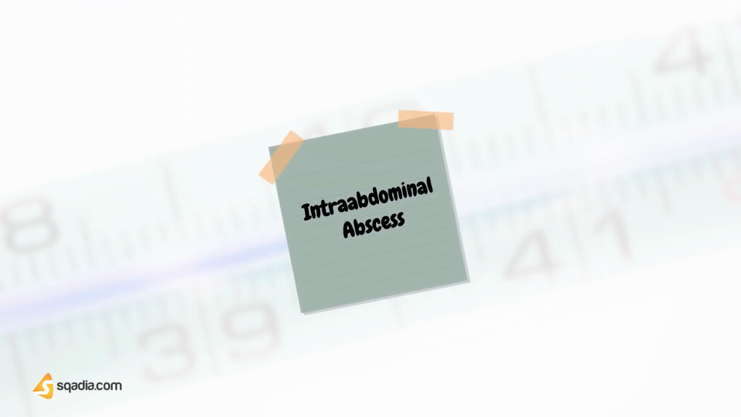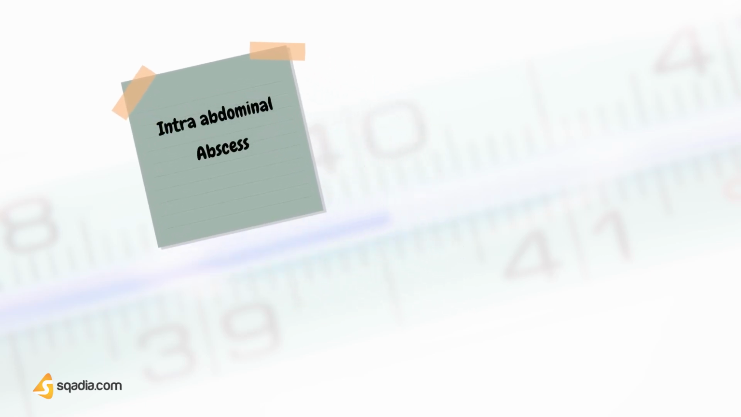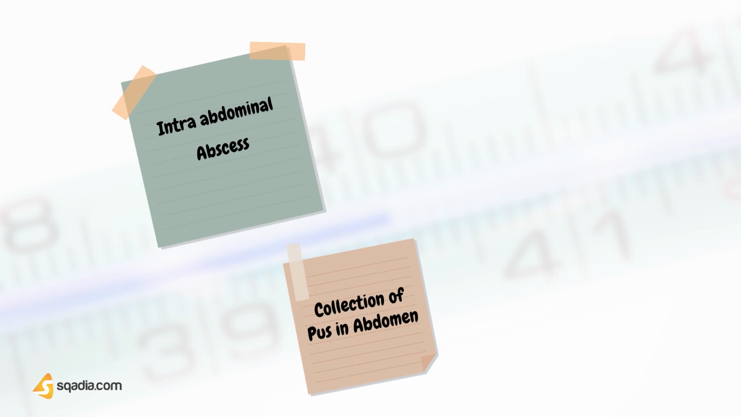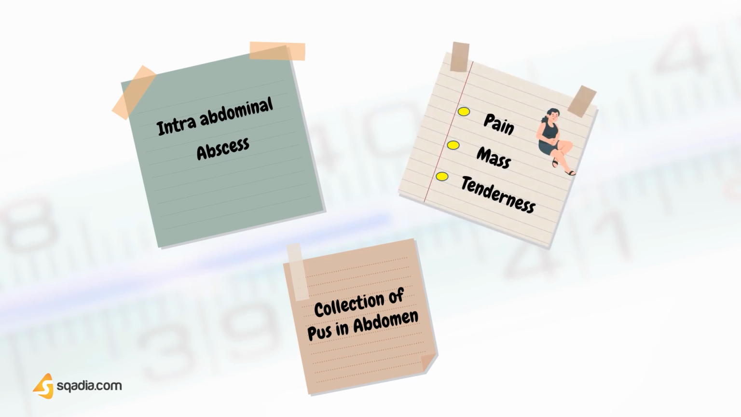Moving to the third serious and less common cause of fever in adults: intra-abdominal abscess. What is an intra-abdominal abscess? Due to infection, there is a collection of pus within the abdomen. What are the symptoms of intra-abdominal abscess? Its symptoms are abdominal pain, a mass in the abdomen, and tenderness.